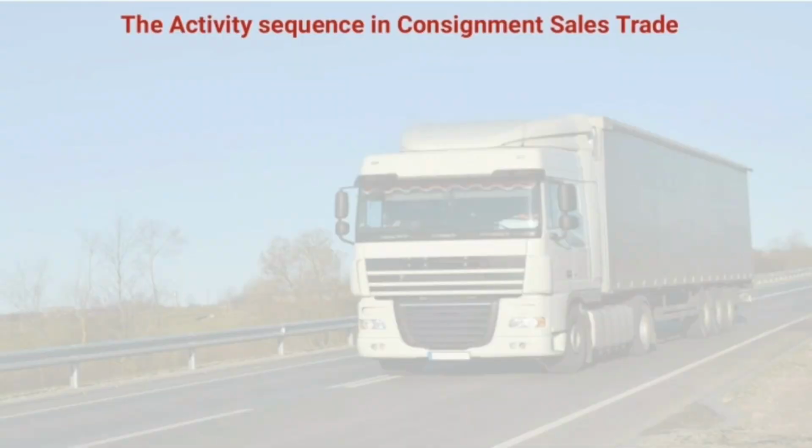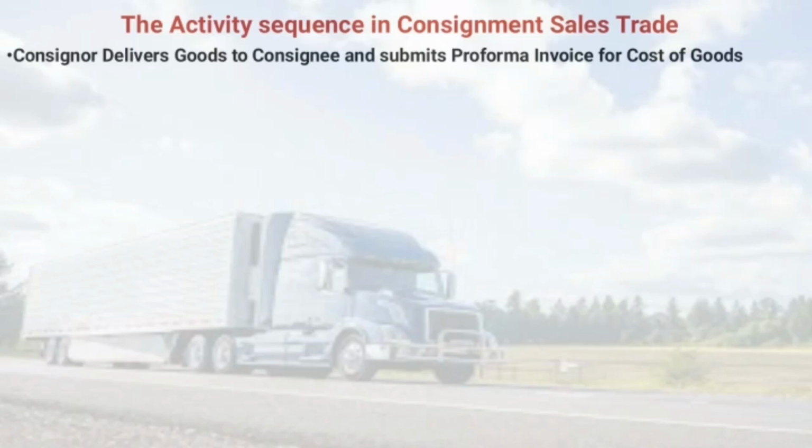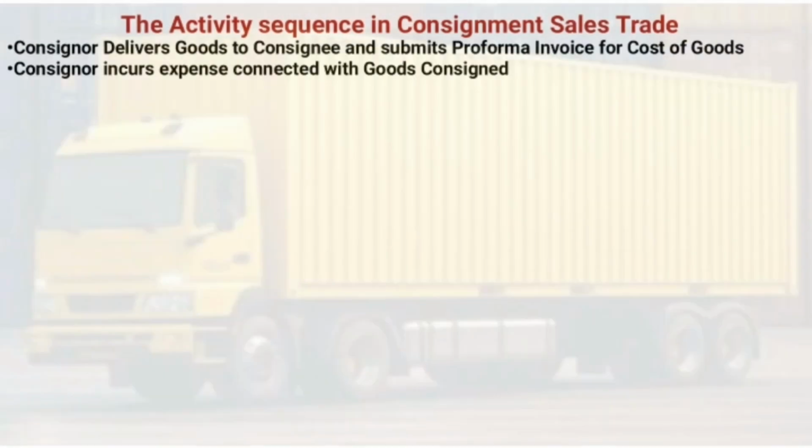The activity sequence in consignment sales trade. Now we explain the steps of activities related to consignment sales. Consignor delivers goods to consignee and submits a pro forma invoice for cost of goods. The consignor prepares a pro forma invoice giving the details of goods consigned at cost price. Consignor incurs expense connected with goods consigned.